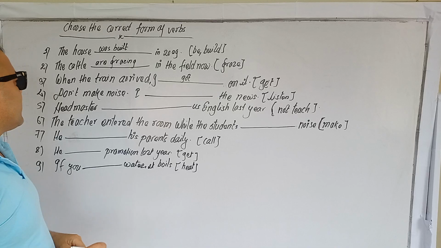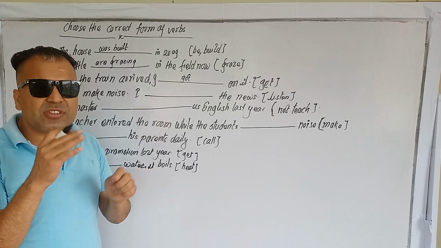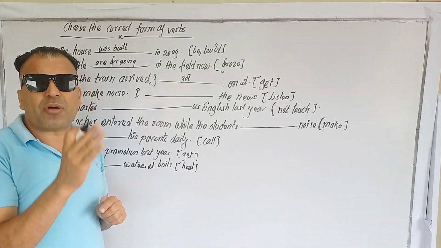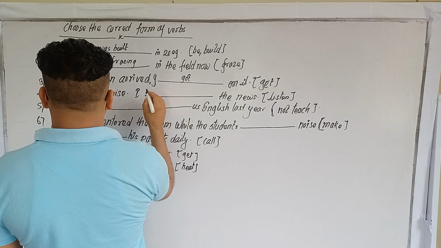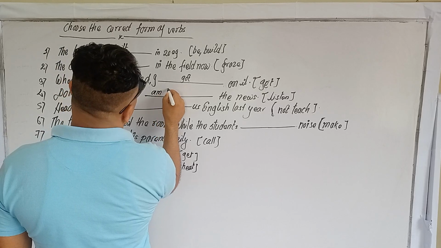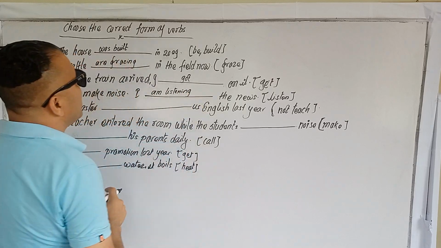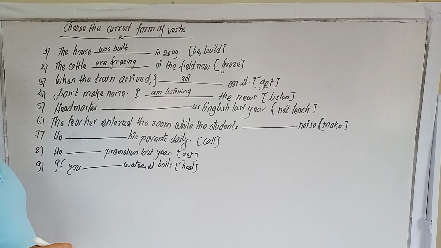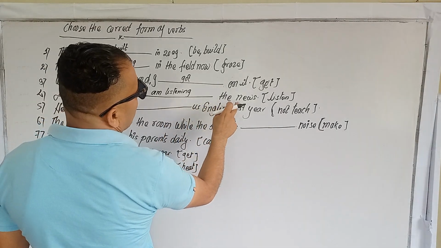This is a simultaneous action. Don't make noise. You see, don't make noise because this is a command. In the command, something is going on. That's why I am listening. I am listening: am plus listen plus ing, be before verb plus ing. It is present continuous tense, and here it's listening to the news.